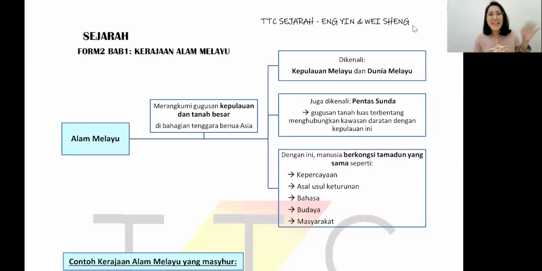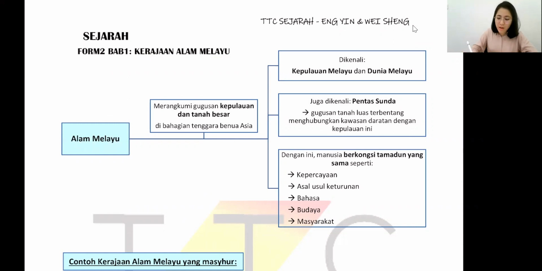Everyone, my name is Engin and I'm teaching Sejarah Form 2 Chapter 1 for this video. Form 2 Chapter 1 is talking about Kerajaan Alam Melayu. So before we discuss about the kingdoms and the government systems, we will discuss about Alam Melayu first. You need to understand what is Alam Melayu. So let's look at these two words. It's very easy. Just remember like this.